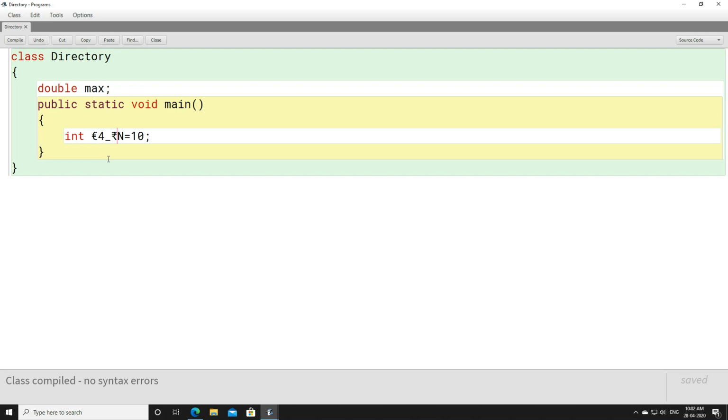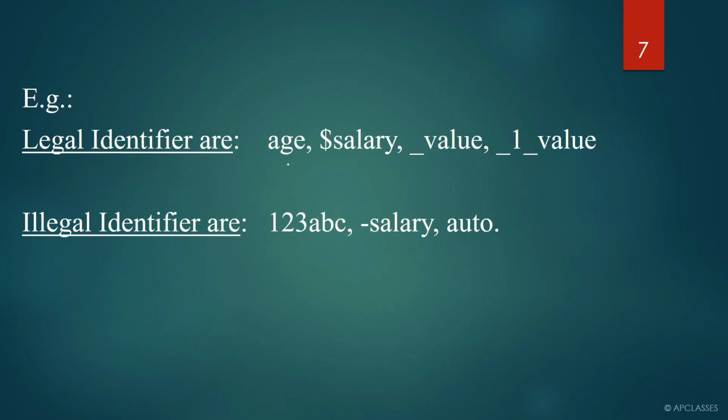So these are a few things by which we can declare an identifier. So identifiers, you can say that whenever you name something in Java, something in a program, whenever you write a class name, whenever you write a variable name, a field name, whatever, whenever you give a name to something, that is called an identifier.